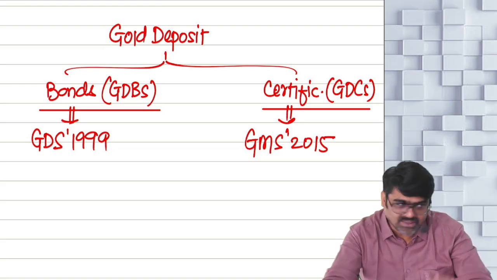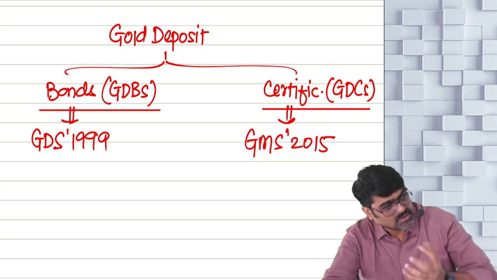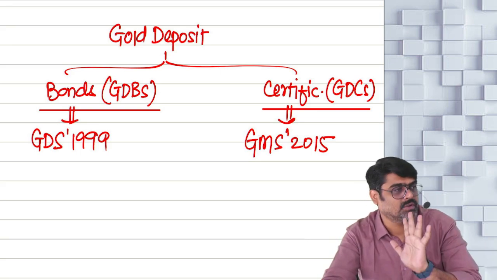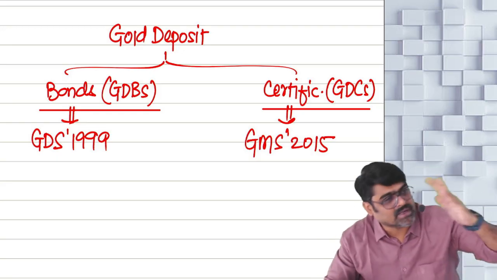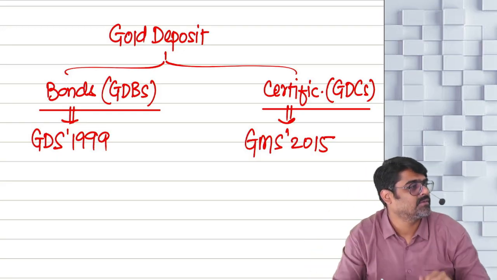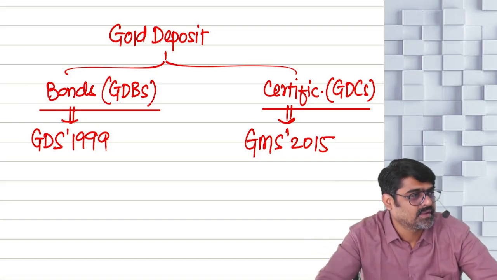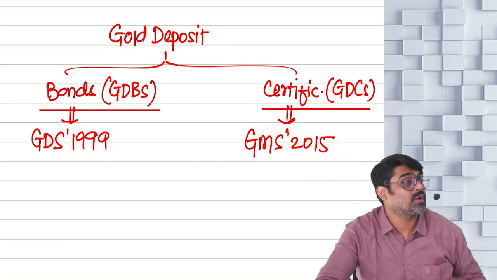Understanding? And against the value of that gold which you deposit, a bond equal to that value will be issued. Now your gold is getting converted into paper form. That's it. Now keep that paper in your cupboard.